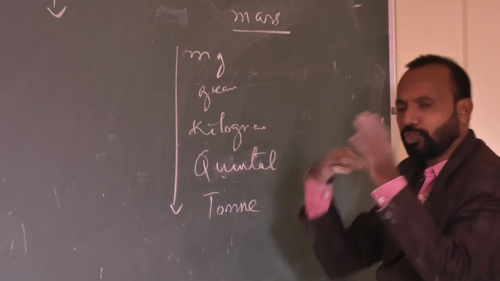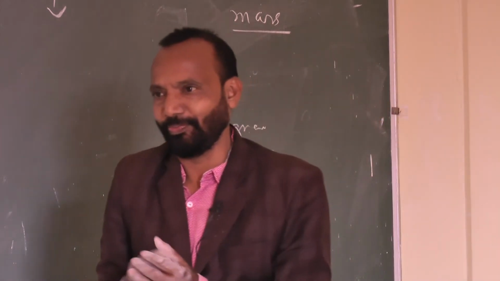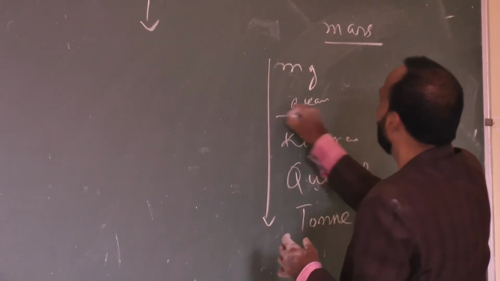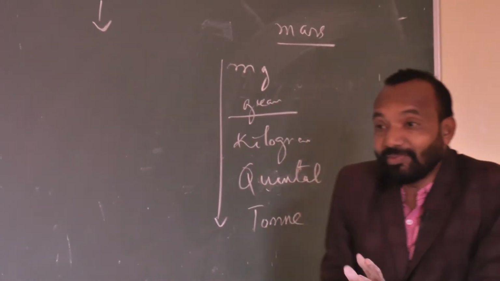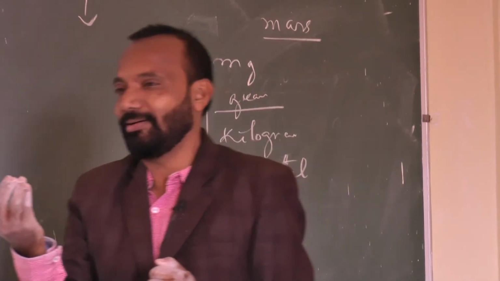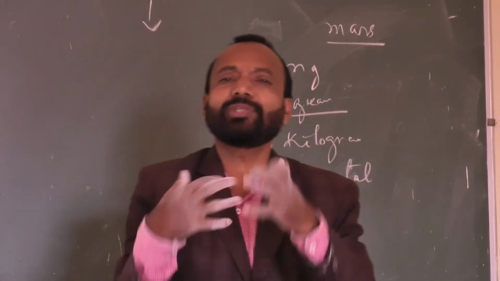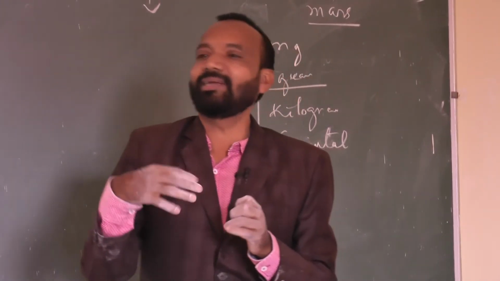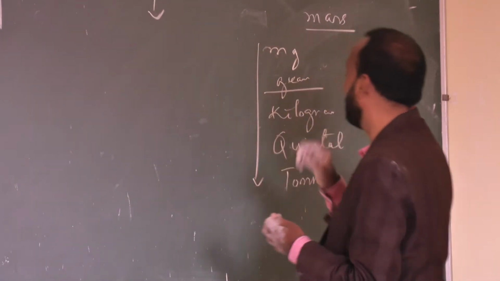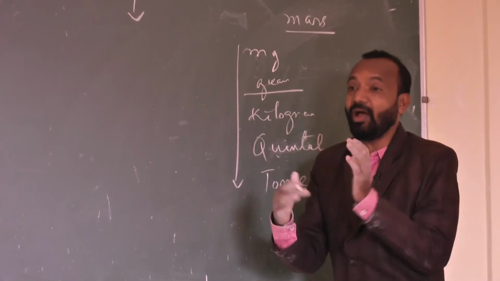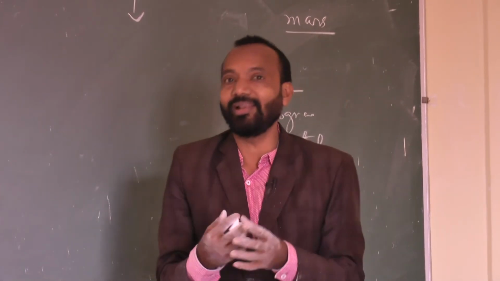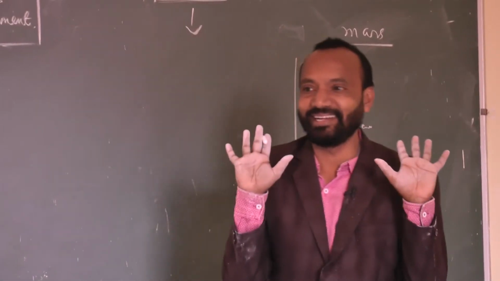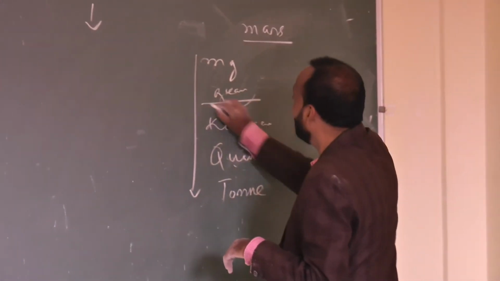Which unit we use depends upon the situation. Suppose, for example, I am going to a grocery shop to bring some sugar. Suppose I came to your home, and your mommy says, sir is coming, let's prepare tea. Then you go to the grocery shop, and he asks, "Beta, how much sugar shall I give?" You tell him 250 gram or 100 gram, because in your home nobody is taking much tea. So here, gram is used.